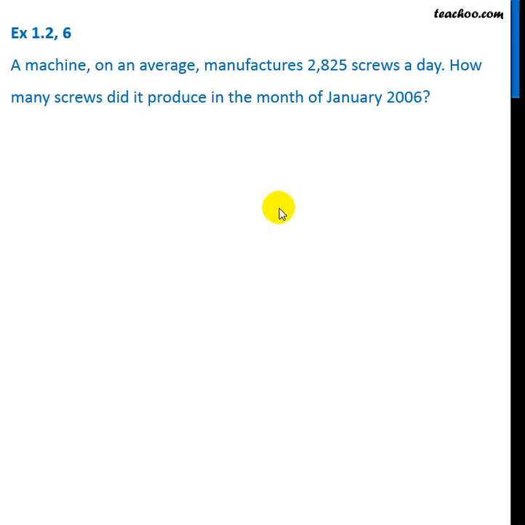In this question, we have a machine which manufactures screws. A screw looks something like this. Now the machine manufactures these many screws in one day. We have to find the total screws it produced in January 2006.